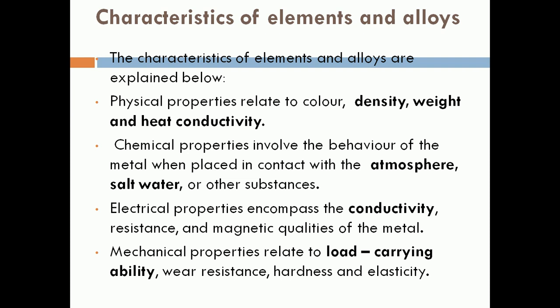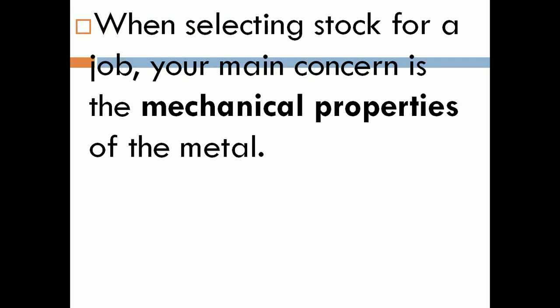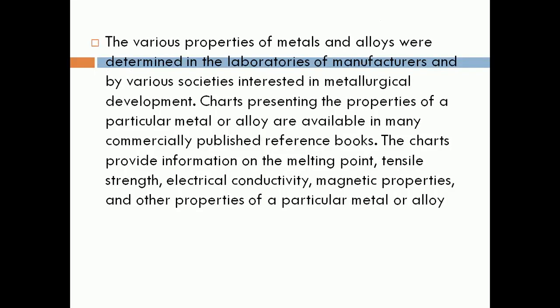Characteristics of elements and alloys, explained below. Physical properties relate to color, density, lightweight and heat conductivity. Chemical properties describe how the metal behaves in contact with the atmosphere, salt water and other substances. Electrical properties combine conductivity, resistance and magnetic quality of the metal. Mechanical properties relate to machinability, wear resistance, hardness and elasticity. When selecting stock for a job, you are considering the mechanical properties of the metal.